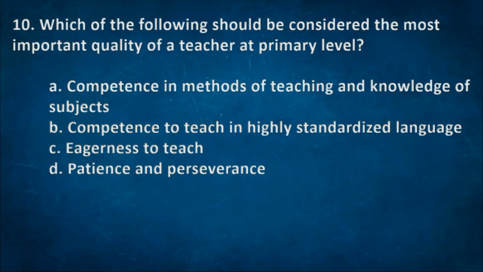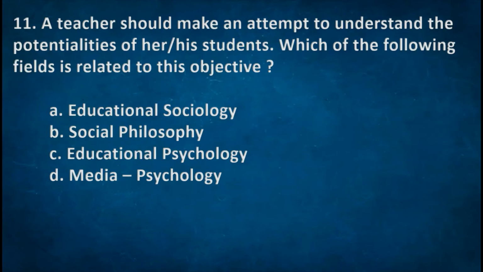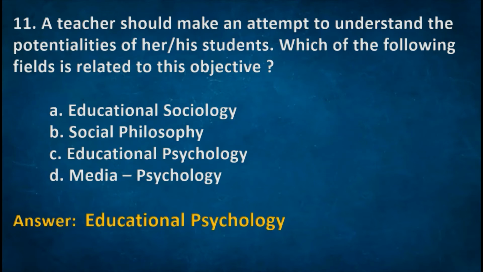Next one: which of the following should be considered the most important quality of a teacher at primary level? Options: A. Competence in methods of teaching and knowledge of subjects. B. Competence to teach in highly standardized language. C. Eagerness to teach. D. Patience and perseverance. Next one: a teacher should make an attempt to understand the potentialities of his or her students. Which of the following fields is related to this objective? Options: A. Educational sociology. B. Social physiology. C. Educational psychology. D. Media psychology. The right option: C.